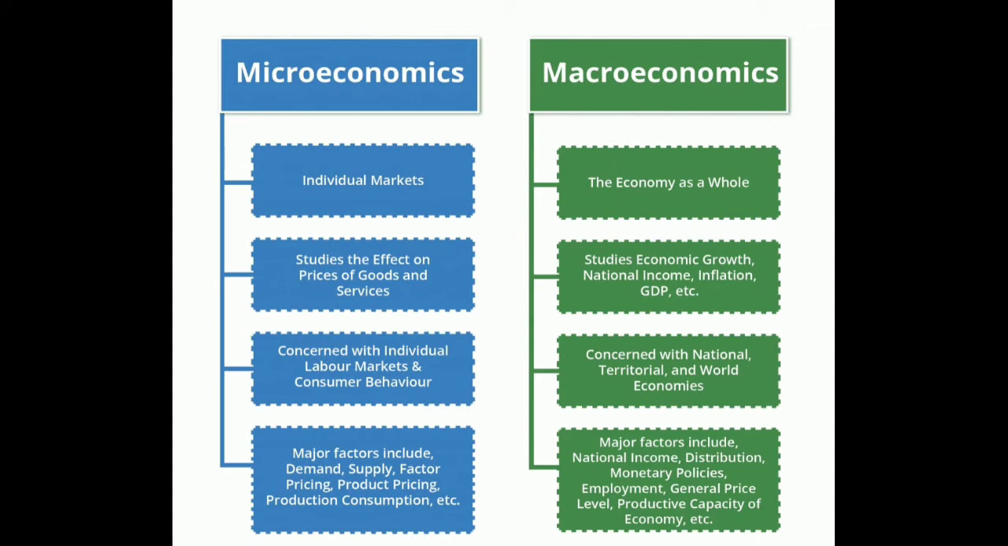In microeconomics, major factors include demand and supply, factor pricing, production, consumption, etc. But under macroeconomics, we study major factors including national income, distribution, monetary policy, employment, general price level, productive capacity of the economy, etc.